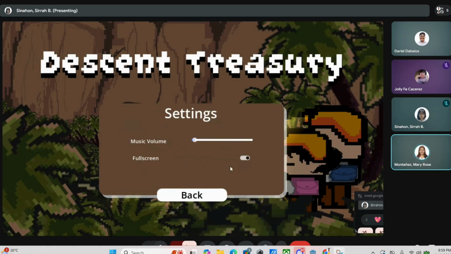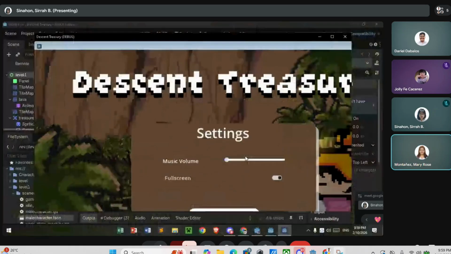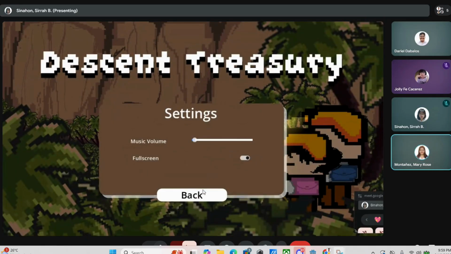In the settings, you can turn on full screen mode. You can make the screen bigger or smaller. This helps the user feel more comfortable while using the game.